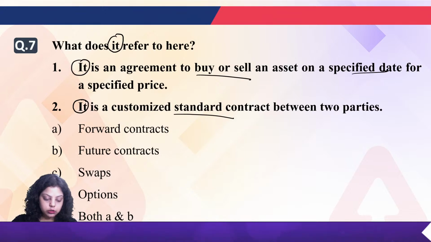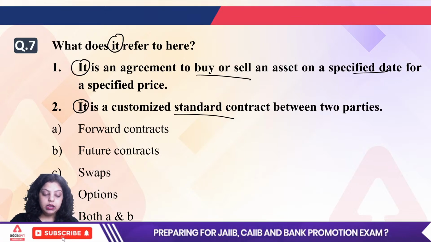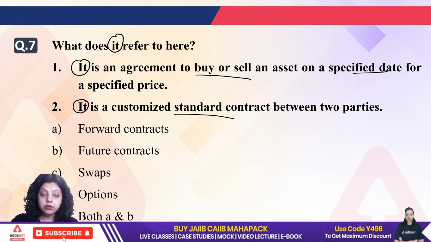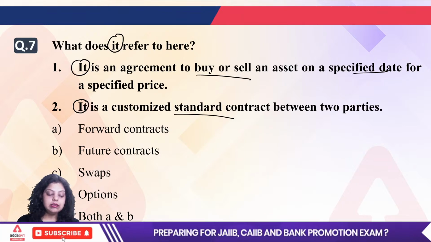Okay, Priyanka is also saying E, Munni is also saying E, Naresh is also saying E, Gitanjali also saying E. Maximum are going with the E option, that is both A and B. Confirm. Rahul is saying B.